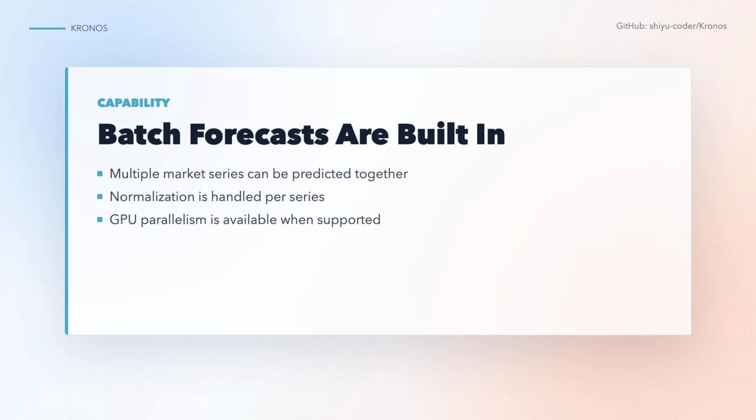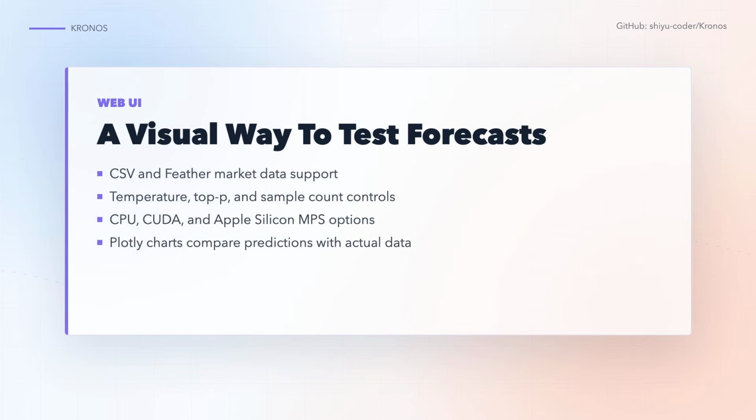The web UI is useful because visual inspection catches problems quickly. You can upload market data, choose a model, select CPU, CUDA, or Apple Silicon MPS, and tune sampling controls like temperature and top P. The chart places the forecast next to the actual path, so unstable output or messy data is easier to spot before deeper testing.